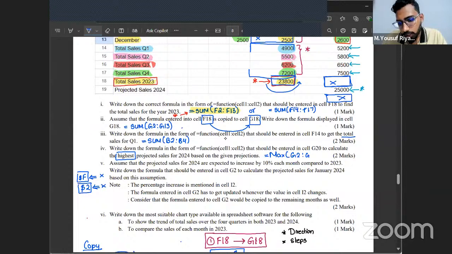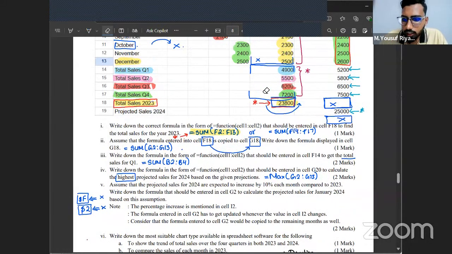A quick question. In the earlier scenario for the SUM, I told you can choose either the total of each month, or the total of every quarter. Both of them are acceptable. In this question, the question number Roman numeral 4, can you take this cell range containing the totals of every quarter?